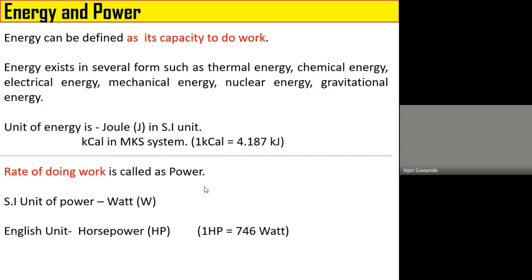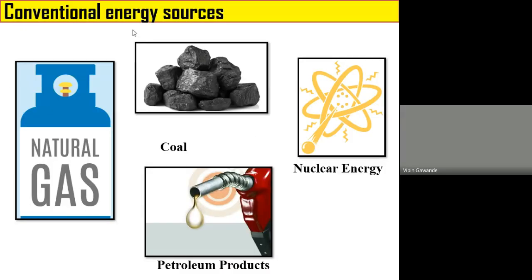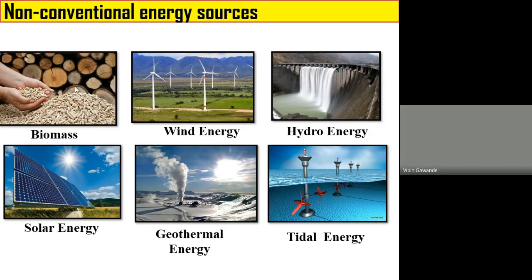Now let us discuss the two types of energy sources. One is called conventional energy sources, available in the form of natural gas, coal, nuclear energy and petroleum products, while non-conventional energy sources are available in the form of biomass, wind energy, hydro energy, solar energy, geothermal energy, and tidal energy. In our syllabus, we are dealing with wind energy, solar energy, and geothermal energy.